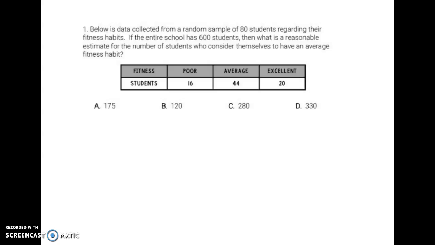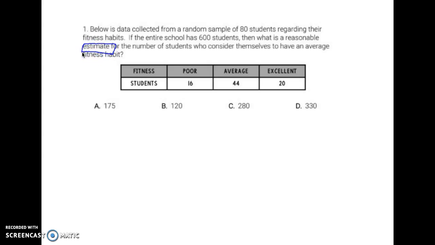Alright, here's a little help on your graphing mini assessment since I kept getting a lot of questions. So I decided that I'm going to help you guys solve some of these problems. Number 1 says, below is data collected from a random sample of 80 students regarding their fitness habits. If the entire school set has 600 students, then what is a reasonable estimate for the number of students who consider themselves to have an average fitness habit?